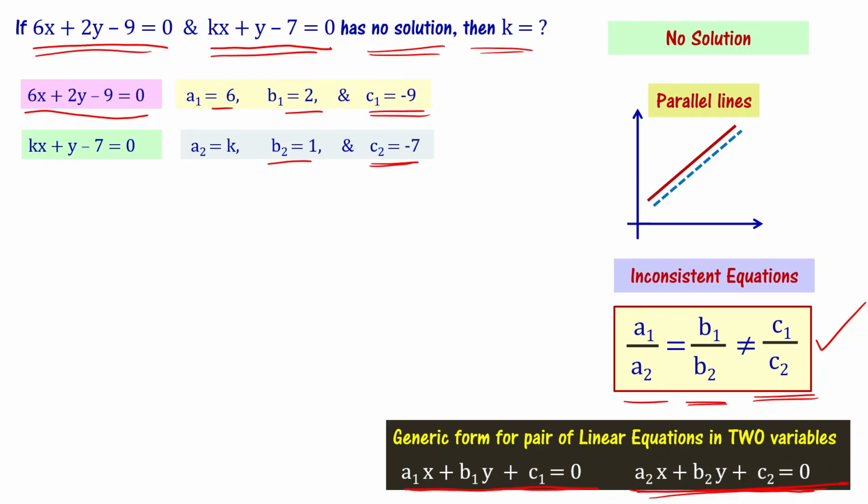Now, we can take ratios of these coefficients. a1 by a2, 6 by k. b1 by b2, that is 2 by 1, that is equal to 2. c1 by c2, that is minus 9 divided by minus 7, that is 9 by 7, right?